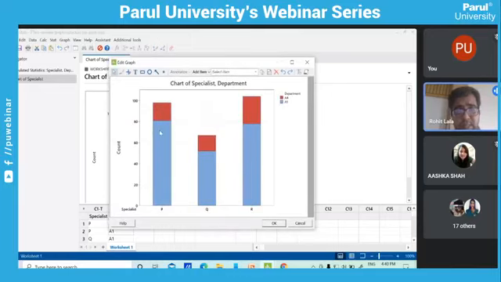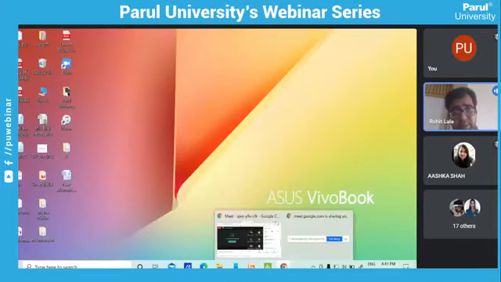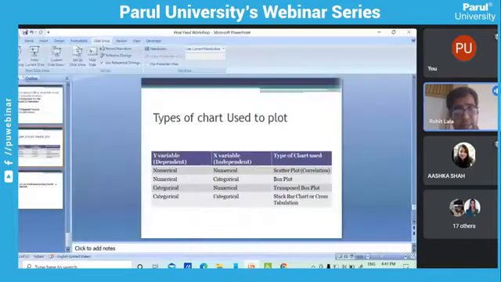Now you can see this blue color data is our department A1, and red color data is department A4. And on the basis of the doctors, that is P, Q, and R, we can visualize it. Not only can we visualize it, but we can also see it with the help of crosshairs. So these are four important things that we should remember if two variables are there.